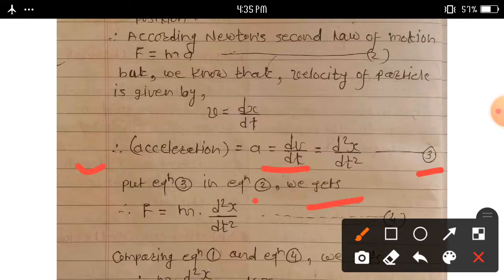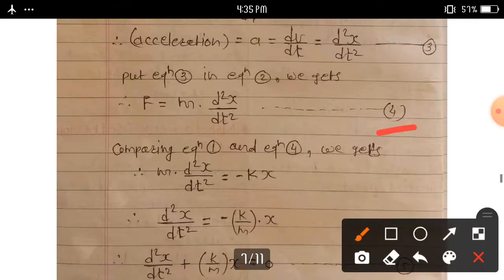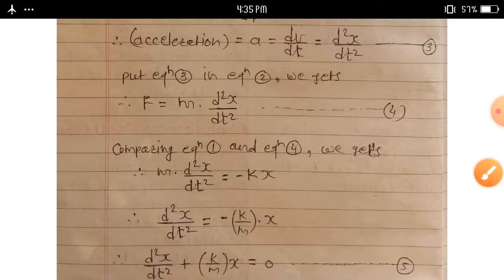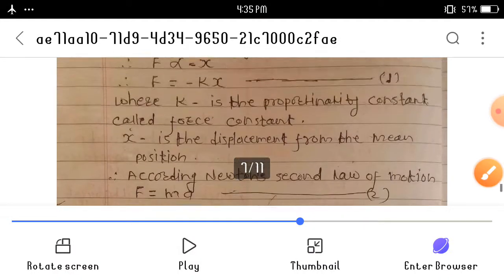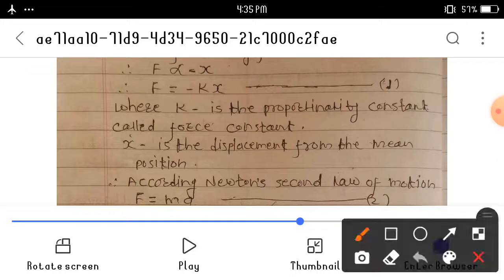Put equation third in equation 2. We get F is equal to m into a, and a means d square x upon dt square. Consider equation number 4: F is equal to m d square x upon dt square. Comparing equation first, F is equal to minus kx. This is equation first.